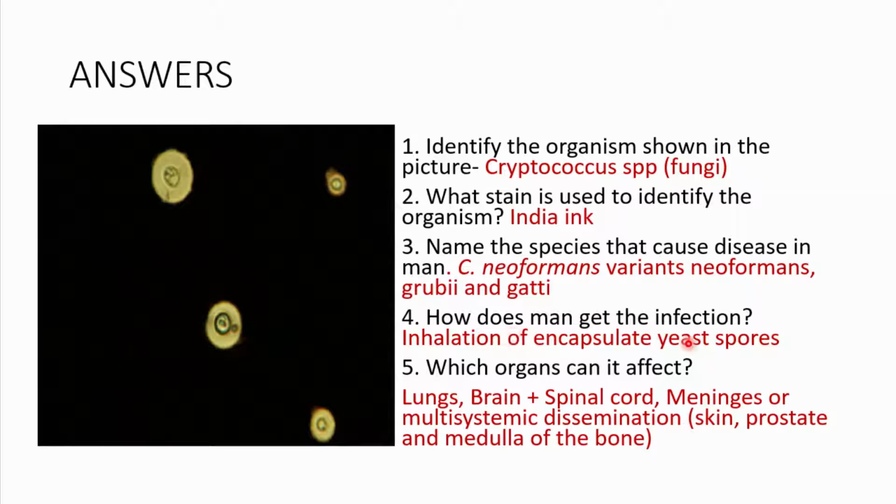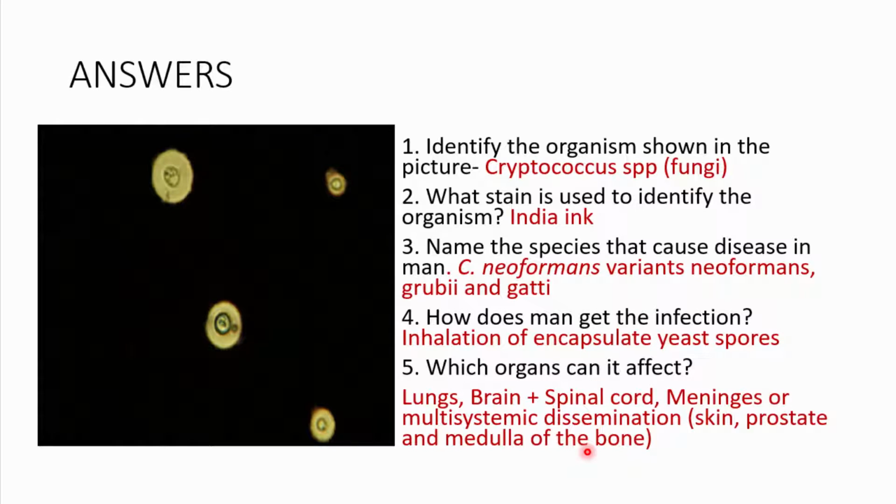So which organs can it affect? It can affect the lungs, so you call that primary cryptococcosis. It could affect the brain in encephalitis. It could affect the spinal cord. It could even affect the meninges in meningitis, or both organs in meningoencephalitis. And then of course you could also have some multisystemic dissemination affecting the skin, the prostate, and of course the medulla of the bone.